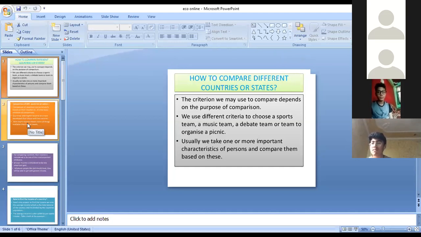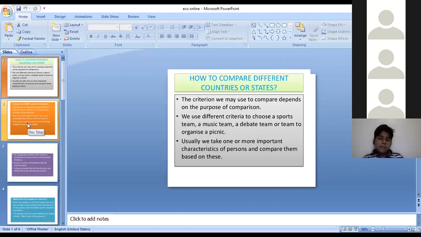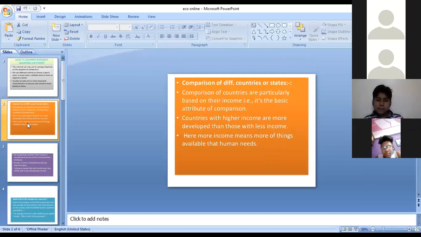But still, for comparing countries, their income is the most important attribute. More developed are the countries with higher income than others with less income. When we are talking about the income criteria for comparing different countries, automatically we will divide the countries into two categories: rich and poor, or developed and less developed or developing.